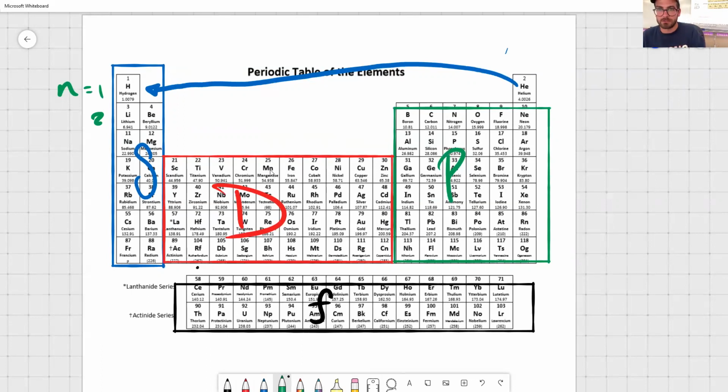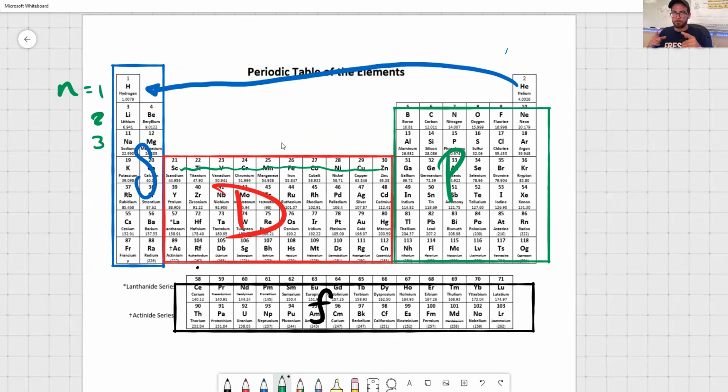Now, this is where it gets a little controversial, because when n equals 3, you may say, Mr. Lee, it only looks like it has two. But some of you heard me say this, that this group of elements right here, from scandium all the way to zinc, technically is the beginning of the third energy level, even though it's in the fourth principal energy level.